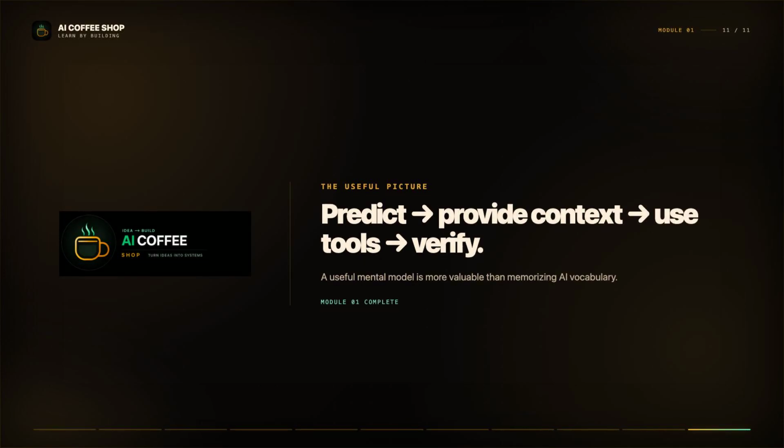Keep the picture simple. The model predicts useful continuations. Context shapes what it can see. Tools let it act. Memory helps it persist. And verification keeps fluent output connected to reality. A useful mental model is more valuable than memorizing AI vocabulary. Next, we will turn your computer into a small AI workshop.